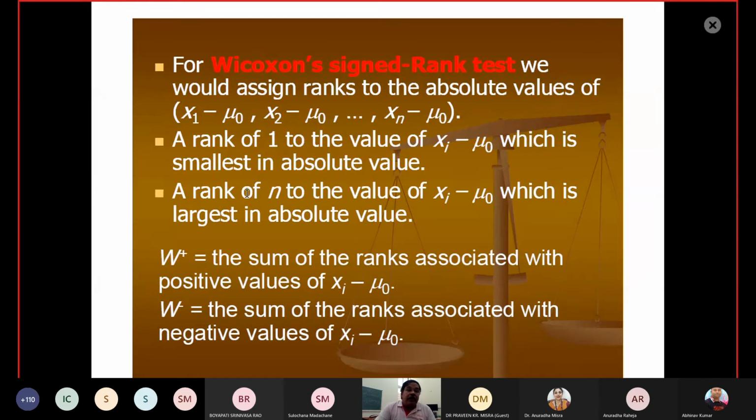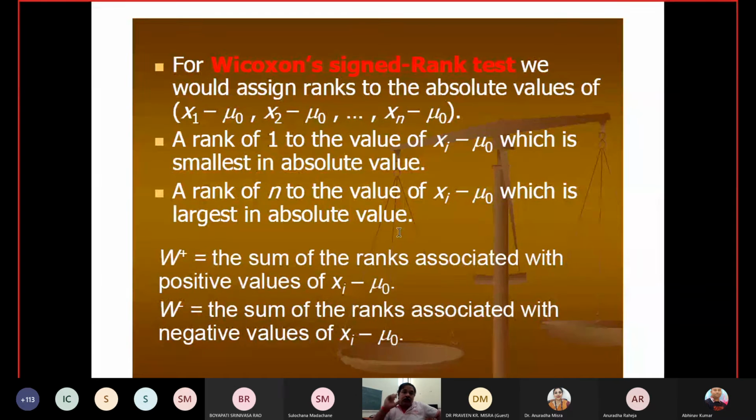But coming to the Wilcoxon signed rank test, what we do is assign the ranks to the absolute value of xi minus mu naught. Whatever value you are getting here, find the absolute value corresponding to that one, and then find their order: rank 1 to the value of xi minus mu naught which is the smallest in absolute value, rank n to the value of xi minus mu naught which is the largest in absolute value.